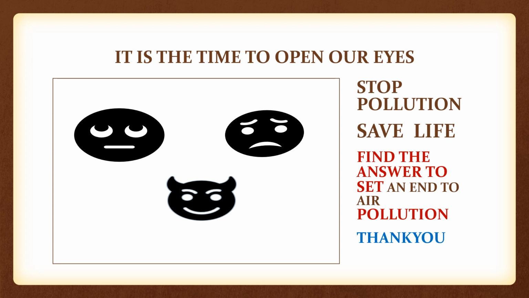Okay children, today we discussed the causes of air pollution, what we mean by air pollution, what are pollutants, gaseous pollutants, and solid pollutants. It is our duty and responsibility to check air pollution. Okay children, thank you, have a nice day.